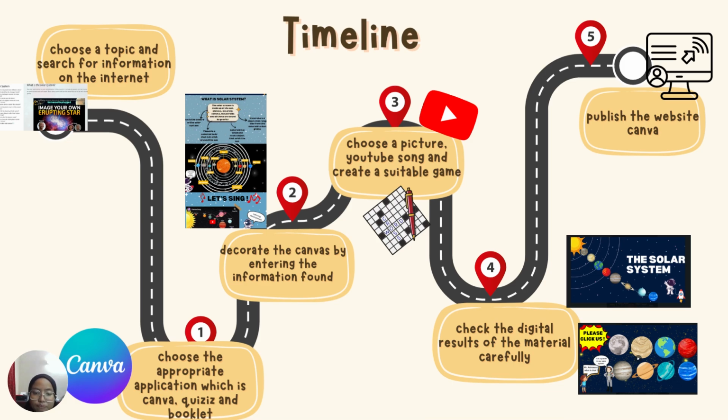So next, the third process is that I choose pictures and YouTube songs, and create suitable games to create an interesting website. Once complete, I check the digital results of the material carefully to avoid any mistakes. And the last process is that I publish the Canva website on the internet.